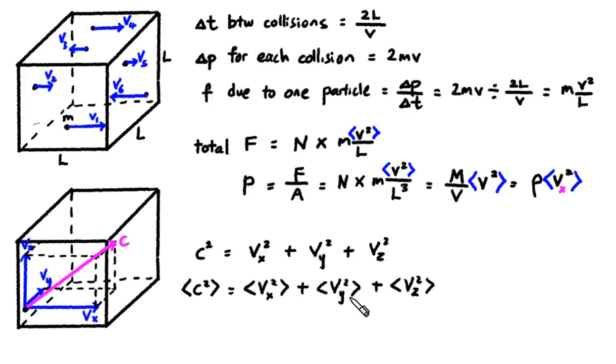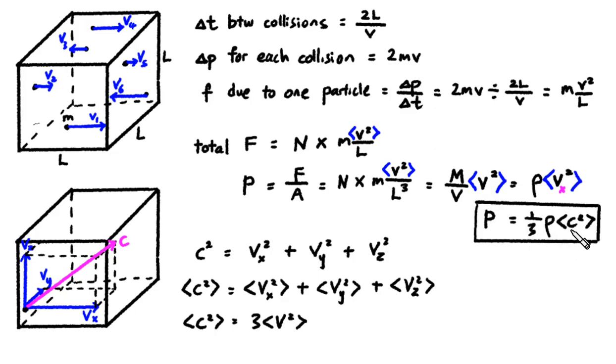Now I want you to look at these 3 terms here and tell me which of these 3 terms do you think is the largest? I think you realize that all these 3 terms should be the same. Because in the kinetic theory, we assume that all the gas particles are in random motion. It's random. So the motion should be the same in all directions. Which means the average of c square should be 3 times the average of v square. v is the component of the velocity in the x or y or z direction.